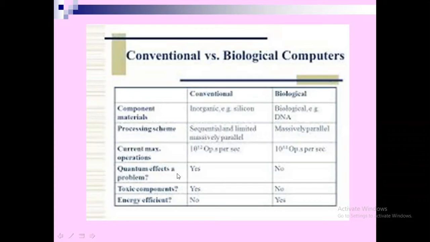The quantum effects are a problem in the conventional computer, yes. There is no problem in the biological computer. Toxic components are present in the conventional computer, yes, but in the biological computer there is no toxicity. Then energy efficiency: the conventional computer is not efficient, but the biological computer is energetically efficient. So these are all the comparisons between the conventional computer and the biological computer.